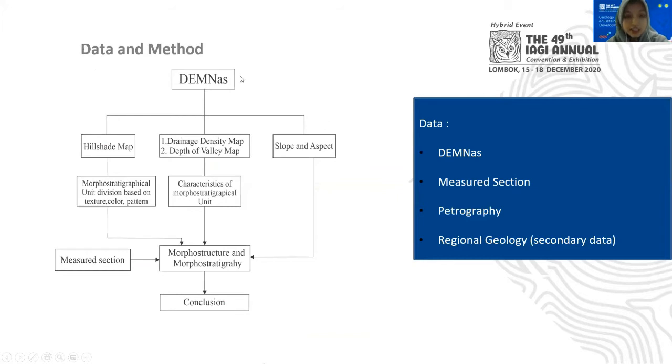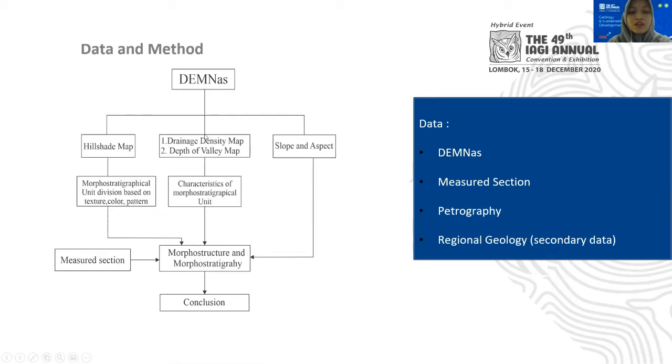And this is the data and method that we use. The data were DEMNAS, measured section, petrography, and regional geology. We gained the DEMNAS data from Badan Informasi Geospasial, and then we do the spatial analysis from DEMNAS. The first one is hillside maps, and by using hillside map, we will divide the area into 3 morphostratigraphical units based on its visual appearance by the texture, color, and pattern.